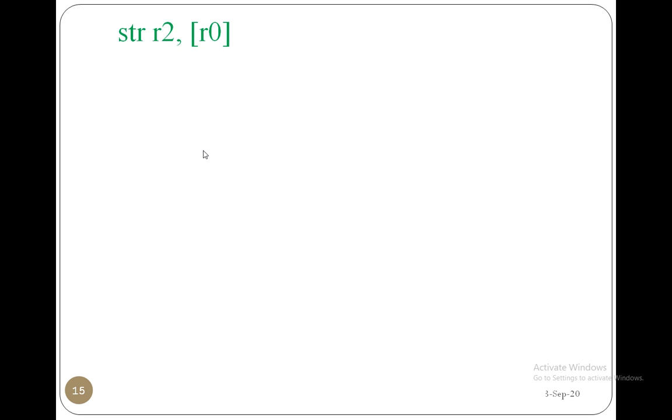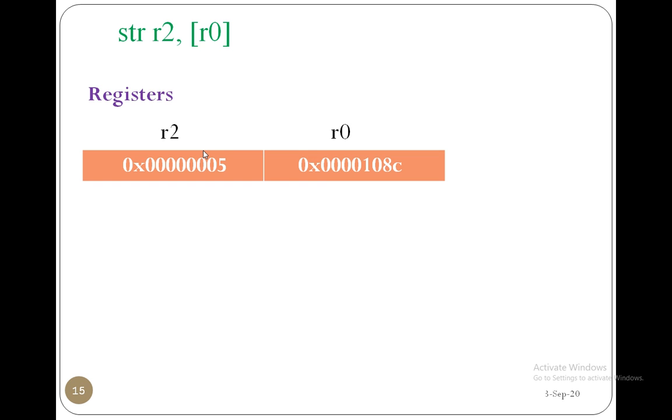This indicates that the content of R2 is going to be stored at the register address specified in R0. In that address, the data of R2 is going to be stored. For example, taking the registers here, R0 holds 8C, that is, 8C is the address present in R0. Now R2 is having 5.